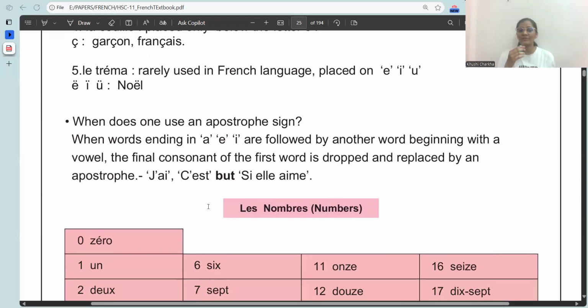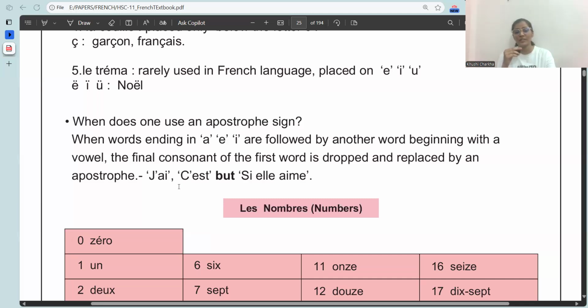Now, when does one use an apostrophe sign in French? When the words ending in A, E, I are followed by another word beginning with a vowel, the final consonant of the first word is dropped and replaced by an apostrophe. We'll first look at the example.